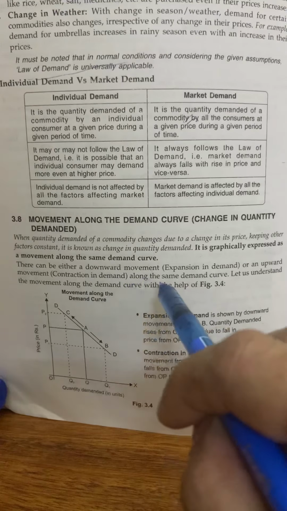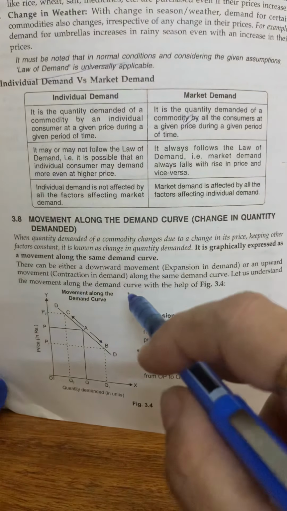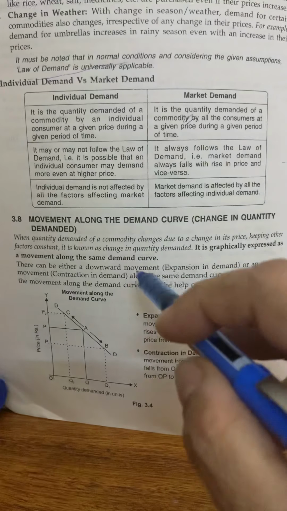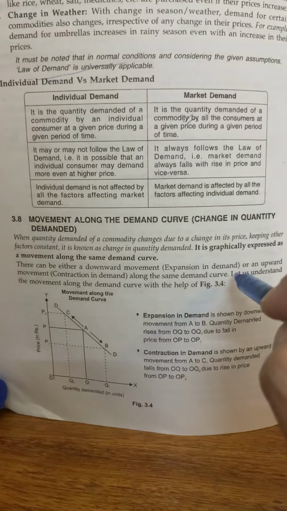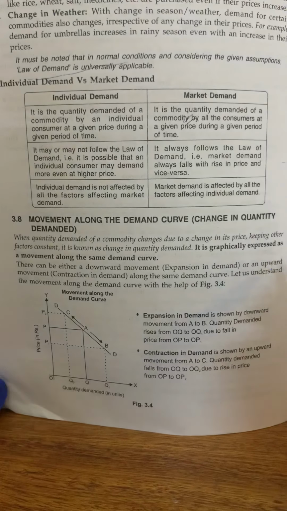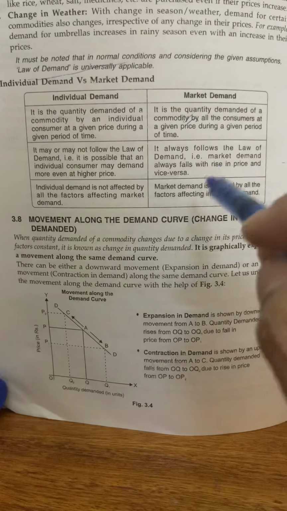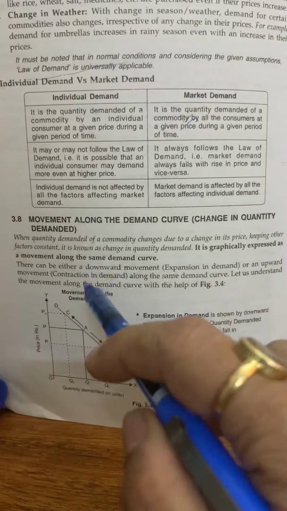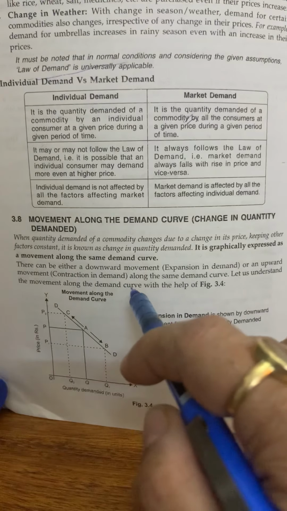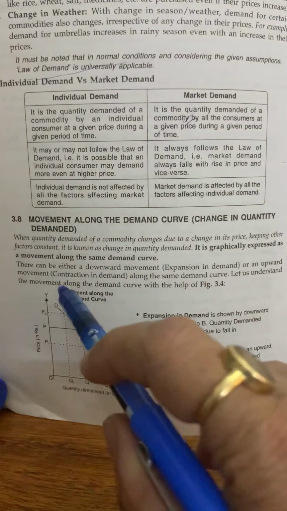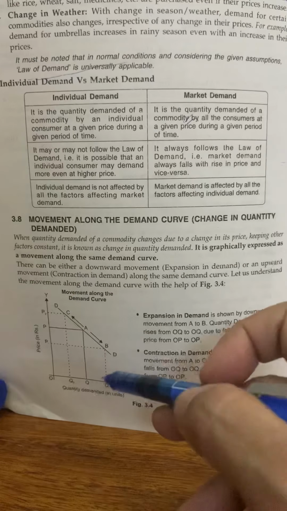Now, what is expansion in demand? When the price of the commodity falls and demand of the commodity rises, it is known as expansion in demand. And when the price of the commodity rises and demand of the commodity falls, it is known as contraction in demand. We can understand it through this curve.